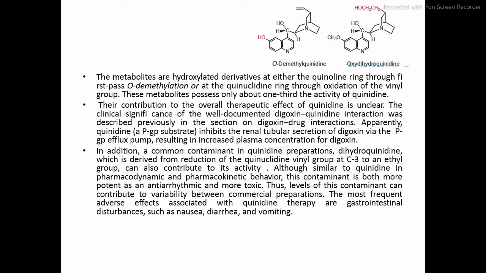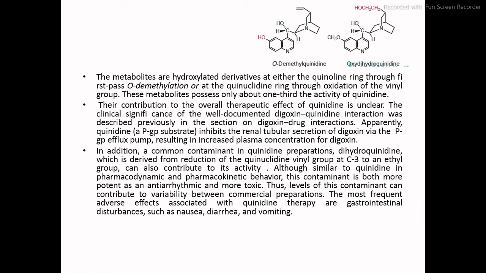It is in fact a good structural feature that this contaminant in the quinidine preparation, dihydroquinidine, is also active and contributes to the activity. Although similar to quinidine in pharmacodynamic and pharmacokinetic behavior, this contaminant is more potent as an antiarrhythmic, and it can be considered more toxic than the other two.